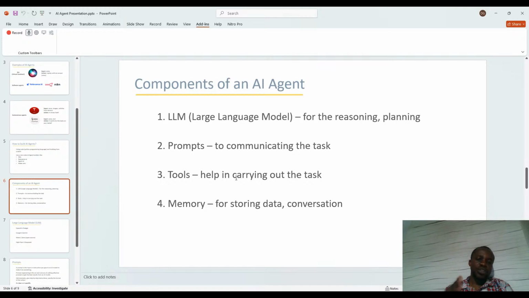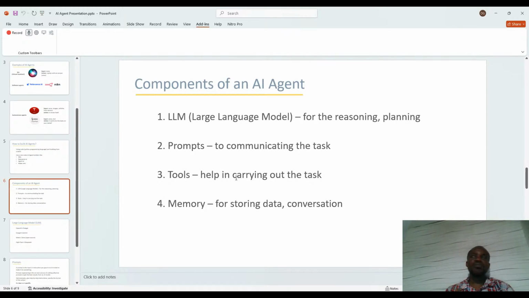I will explain more about the LLM later. Prompts. Here is where you give an instruction on what the agent is to do. This is where you must give a detailed explanation of what this AI agent is to do and what is expected of it. This is where you give it different prompts. We'll be looking more into it. The third one is tools. These are the things that are at the disposal of the AI agent so that it can carry out its function very well.